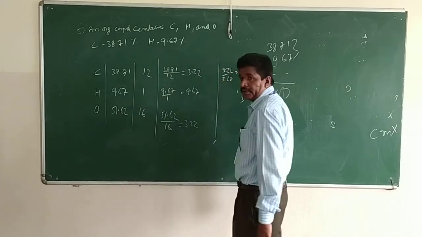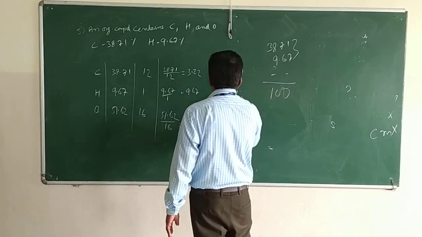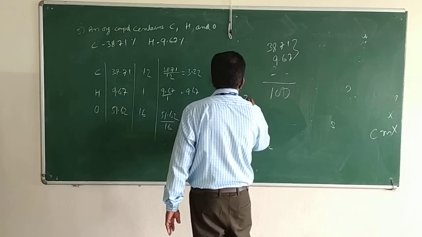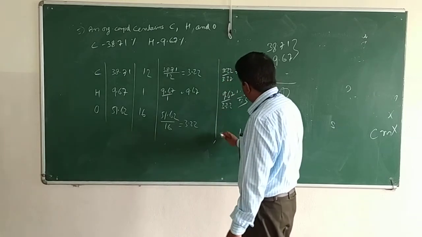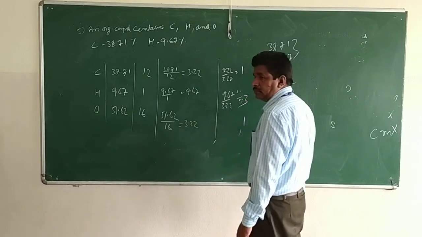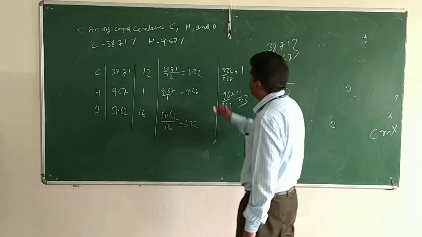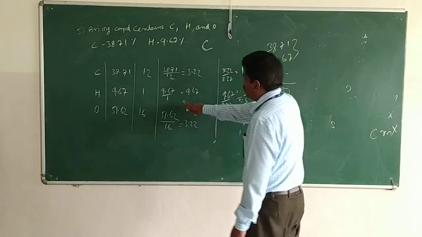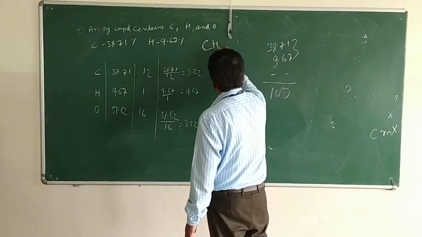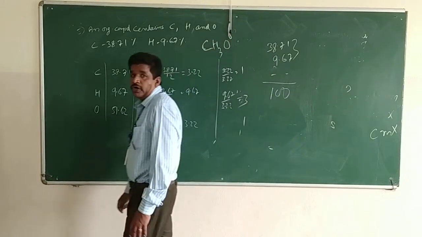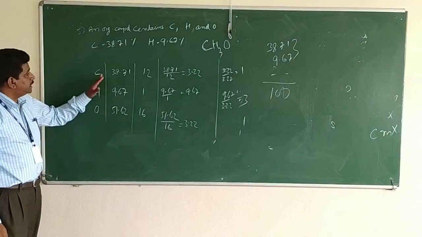So divide each one by that 3.22. You get 1 here. 9.67 divided by 3.22, you will get 3. 3.22 divided by 3.22, you will get 1. From that you can write the empirical formula. Carbon is 1. Hydrogen is 3. Oxygen is 1. CH3O.